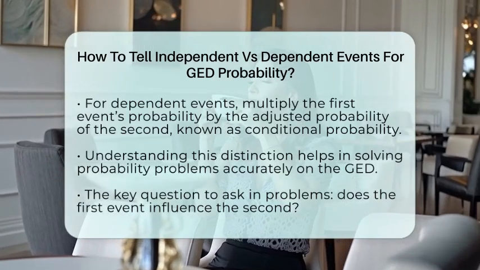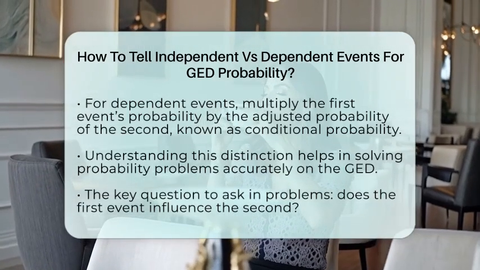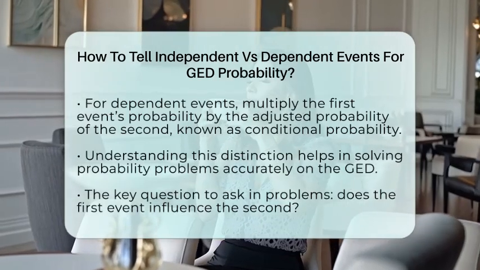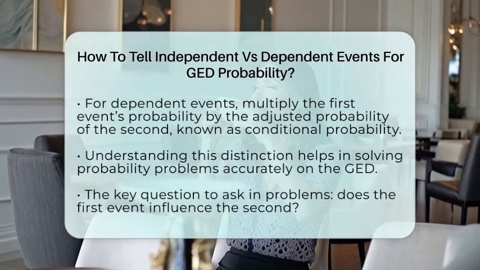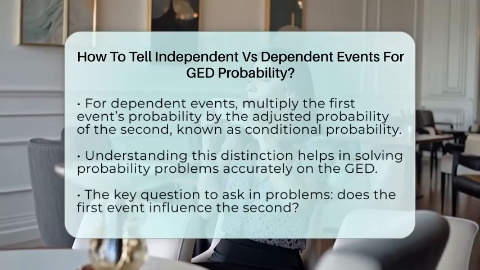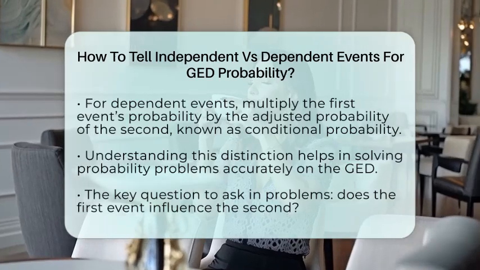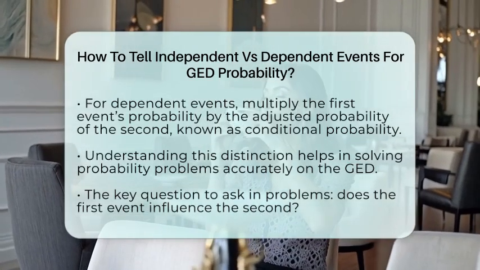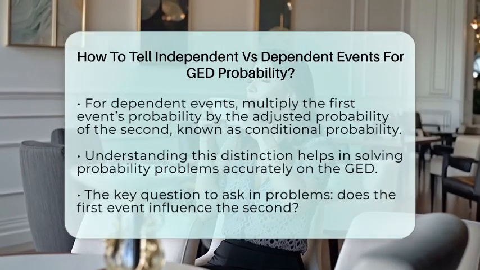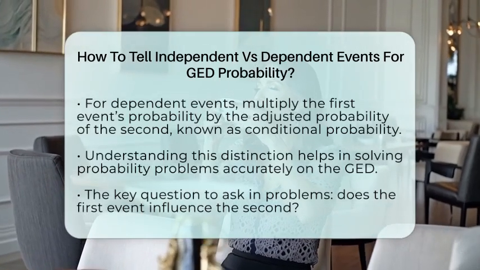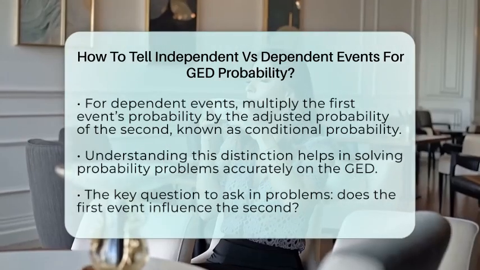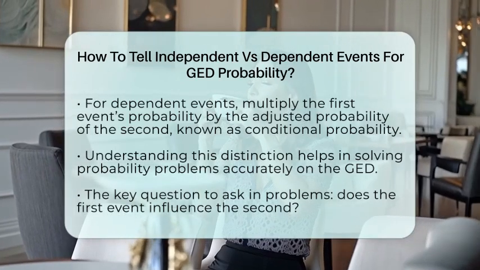Knowing whether events are independent or dependent helps you solve probability problems correctly. It tells you whether to multiply the probabilities directly or to adjust the second probability based on the first. So next time you see a problem with two events, ask yourself, does the first change the second? That's the key to understanding how to work out the chances in GED questions.